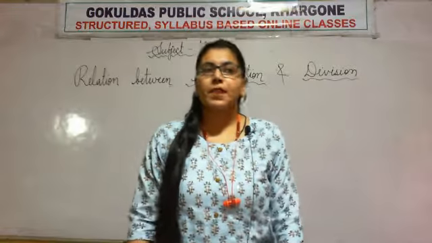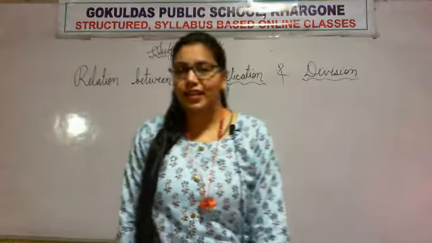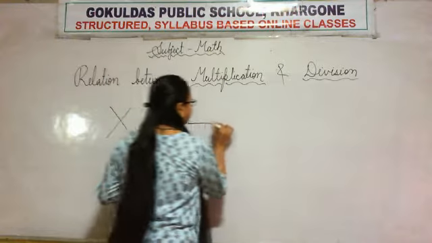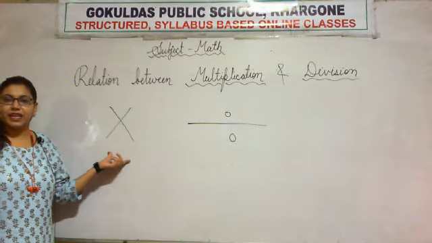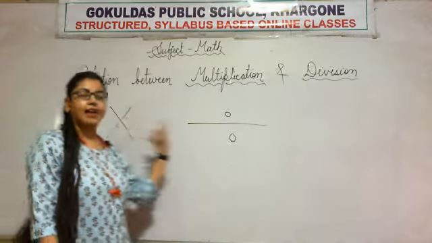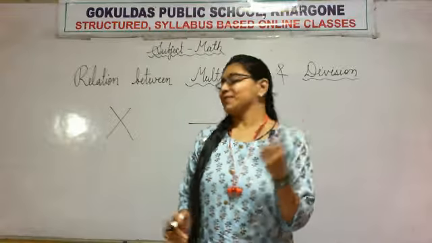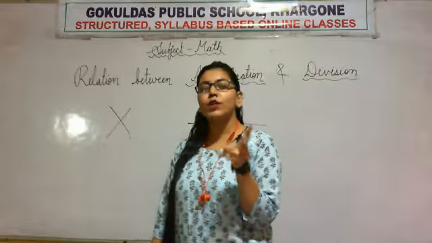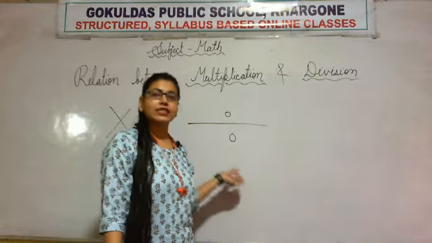Before starting, let's have a little discussion. You know these two symbols? This is the sign of multiplication and this is the sign of division. So once there were two friends, multiplication and division. Apart from all this mathematics, there were two friends. One was multiplication and one was division.